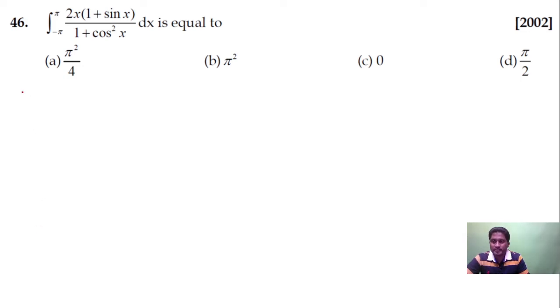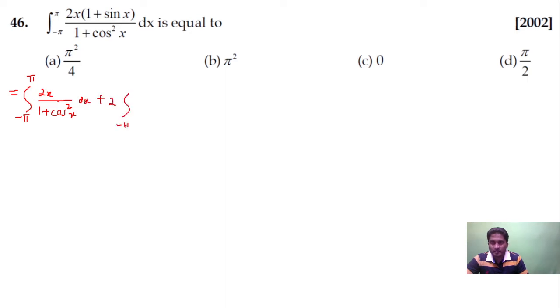Let us discuss this question. So integration of minus pi to plus pi, 2x upon 1 plus cos square x, plus x into sin x upon 1 plus cos square x dx. Again, plus 2 is a constant, I'll take out.